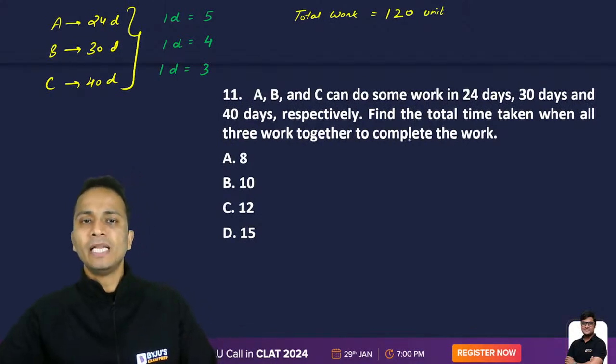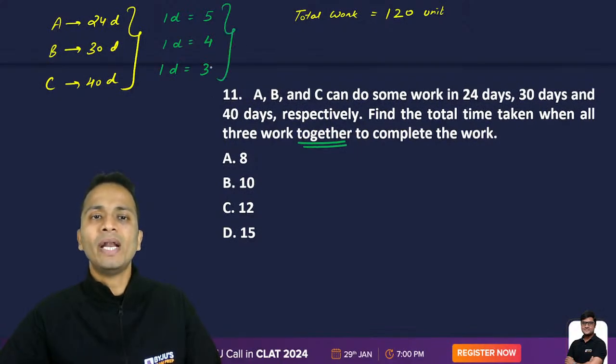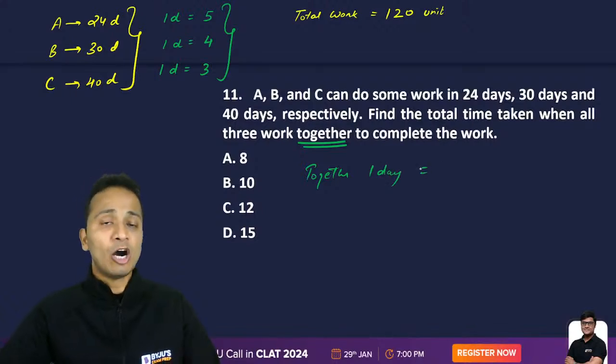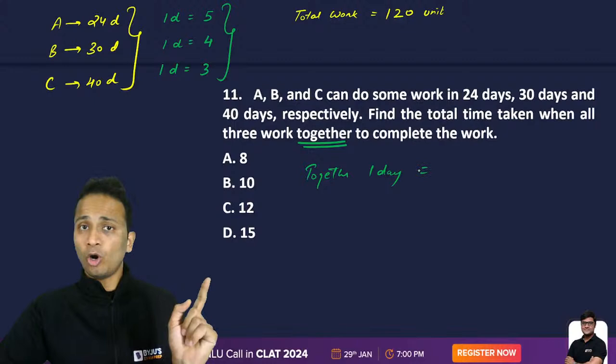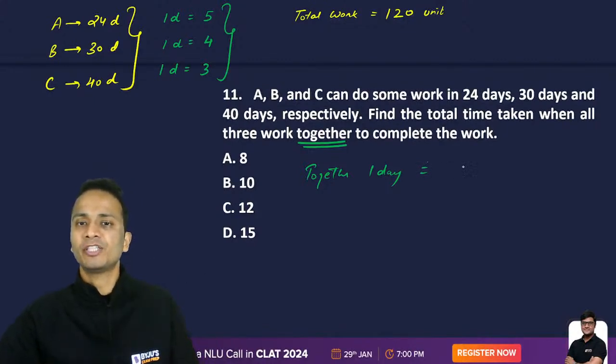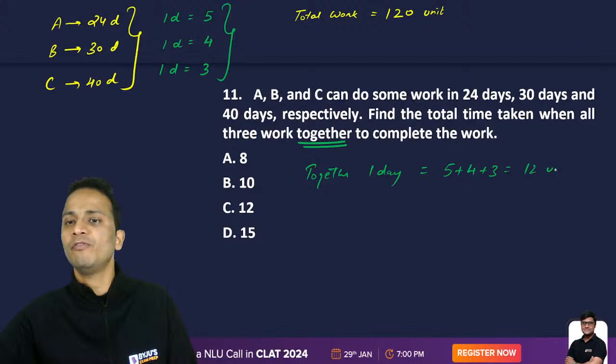Right? Now, if all three of them work together, in one day, how many units of work will they finish? A will finish 5, B will finish 4, and C will finish 3. So the total 1 day work, if all three of them work together, will be 5 plus 4 plus 3, that is 12 units.